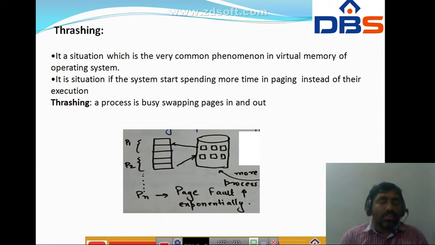If a process does not have enough pages for execution, then page faults will occur, and the rate is very high. This page fault leads to certain problems such as low CPU utilization. Next, the OS thinks that the degree of multiprogramming should be increased, and another process is added to the system. These are the various problems of thrashing.